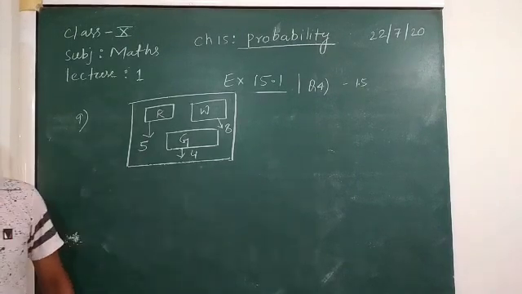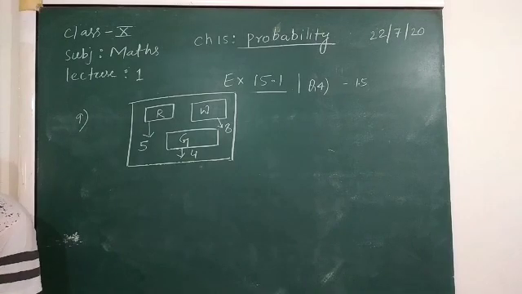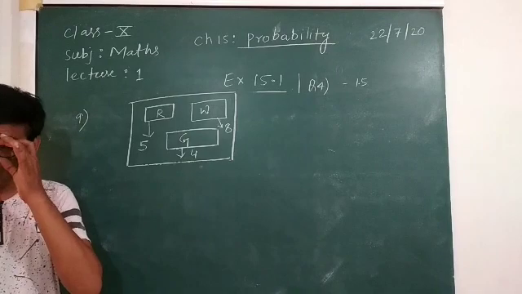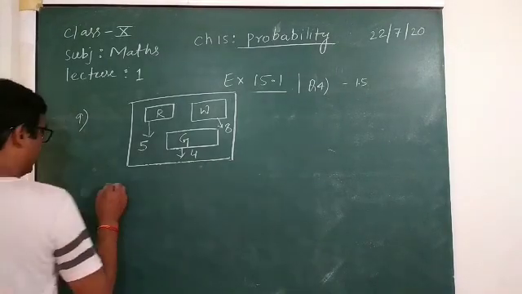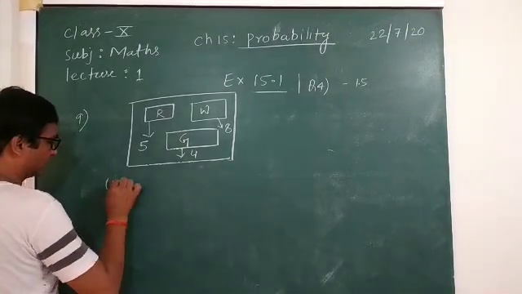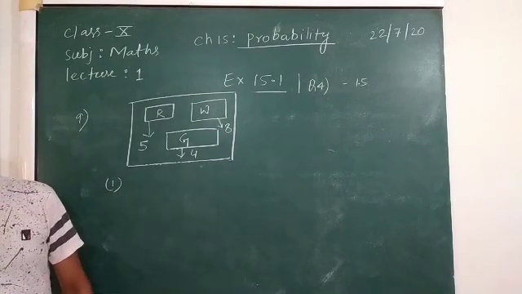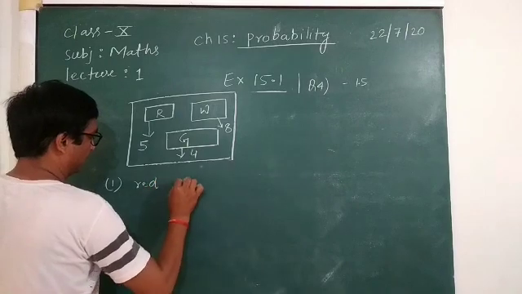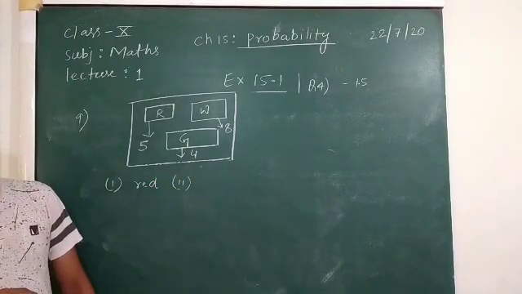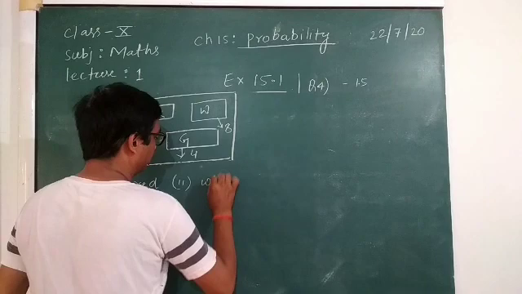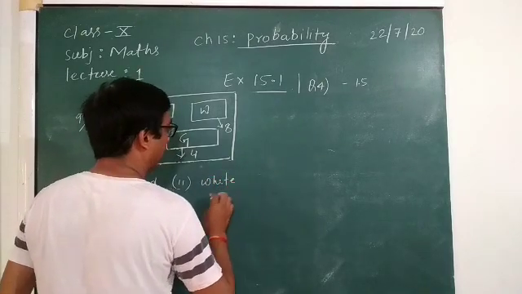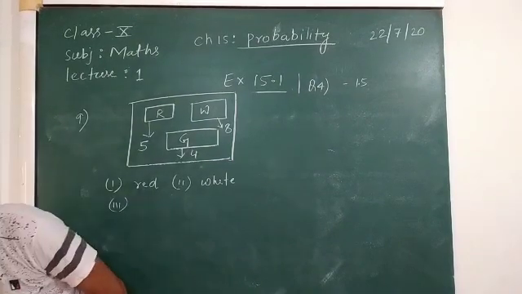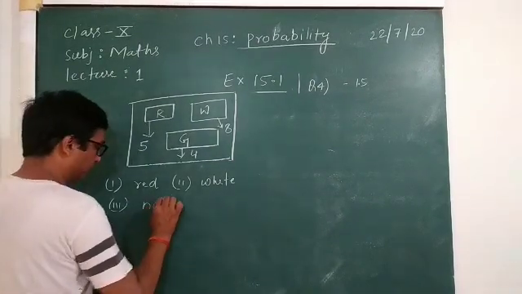First we will write the total number of outcomes. So here, first is given probability of getting red, second probability of getting white, and third probability of not getting green.